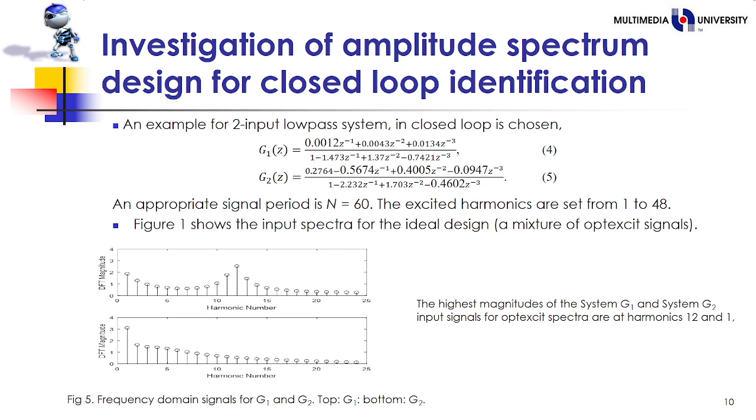Figure 1 shows the input spectra for the ideal design, which represents the mixture of two opt-exit signals. In this figure, the highest magnitudes of the system G1 and system G2 input signals for opt-exit spectra are at harmonics 12 and harmonics 1.